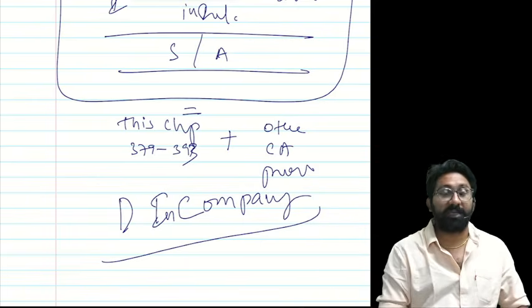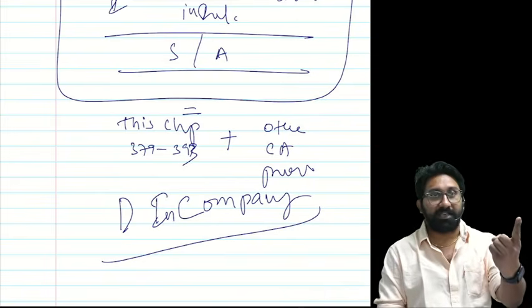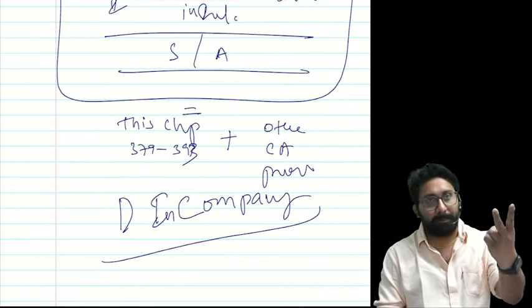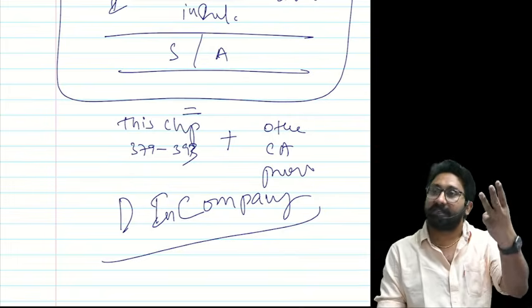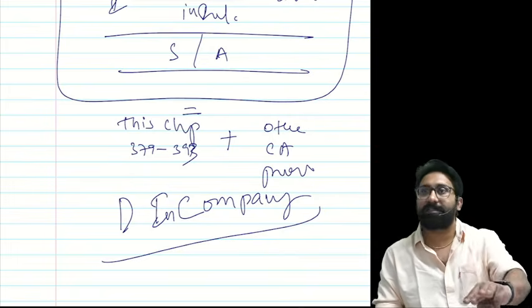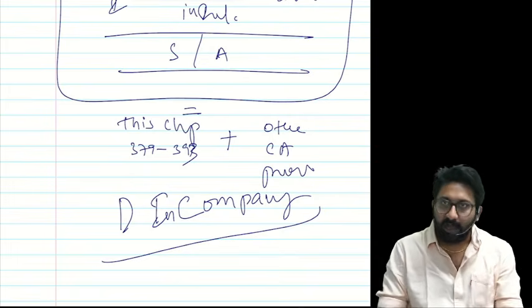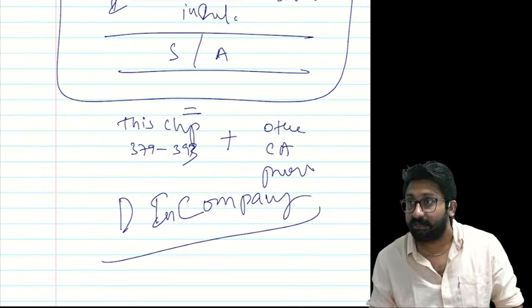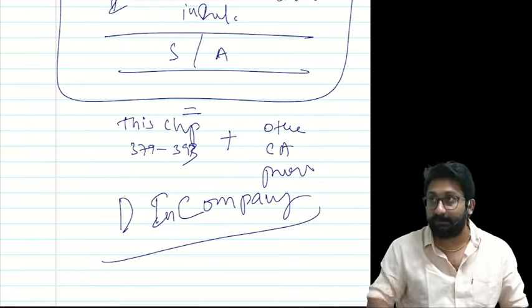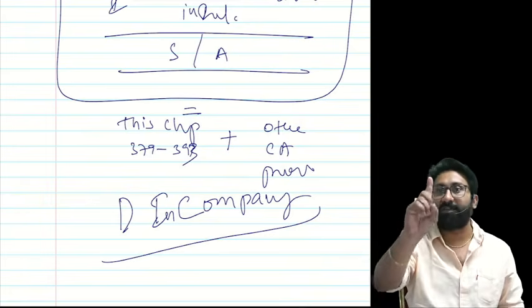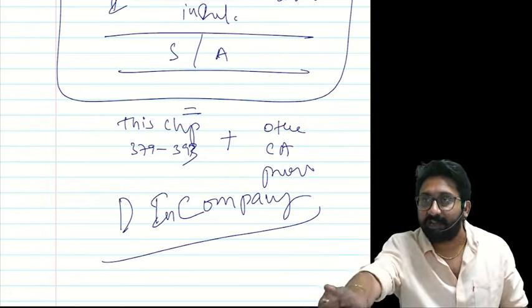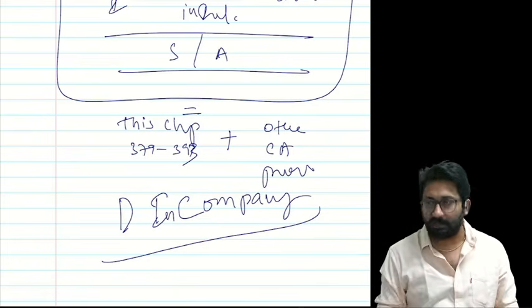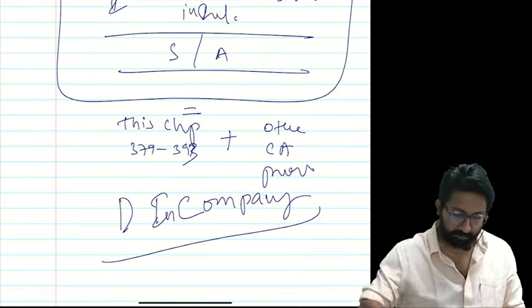Foreign company is held by citizens of India or companies in India or citizens of India and companies in India, either single or aggregate. Such kind of foreign company shall comply with the provisions of this chapter and other provisions of the Act as if it were an Indian company. That's all, answer over.